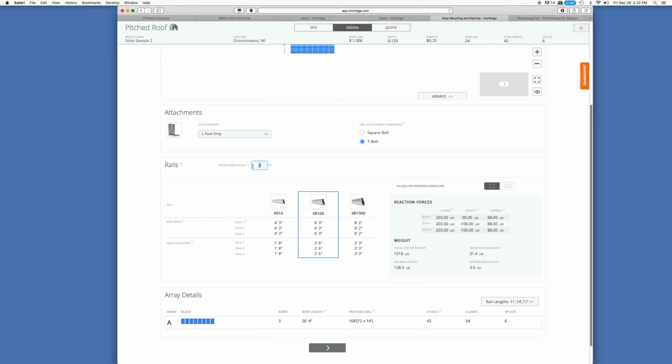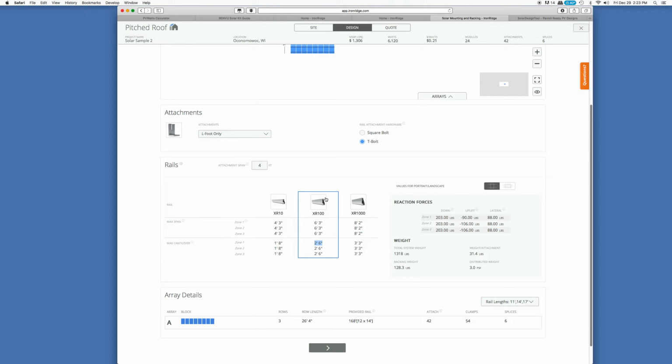Whereas if you're using a composite roof, you could go pretty much any spot under the shingle, but you still want to make sure then that it lines up with the actual structure of the roof, which might be every 16 inches, might be every 24 inches. It just kind of depends on the roof. But you want to make sure that your attachment span is some multiple of that. With the XR100, theoretically you can span a little over 6 feet with it, and you can cantilever or stick out past the last support 2.5 feet.